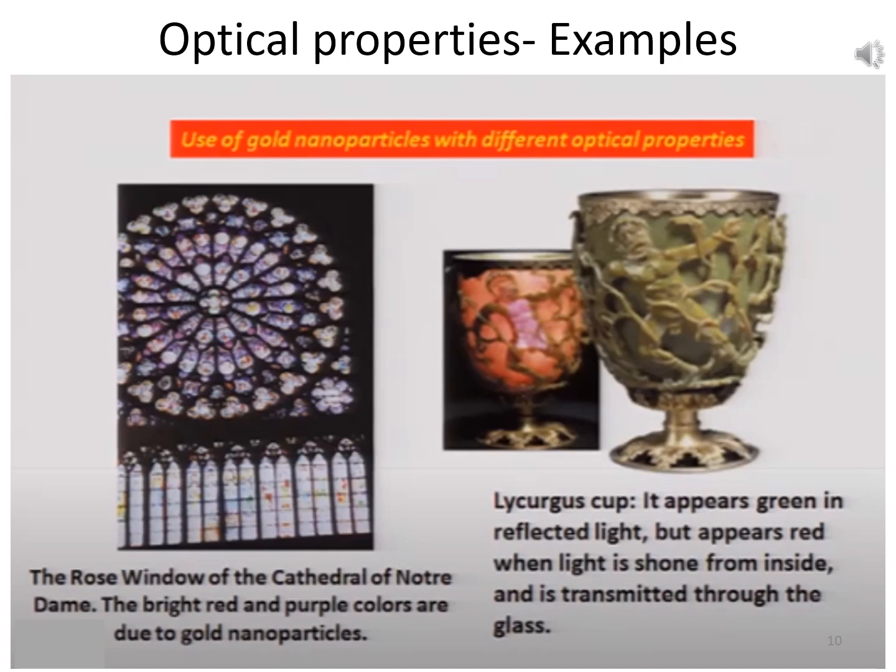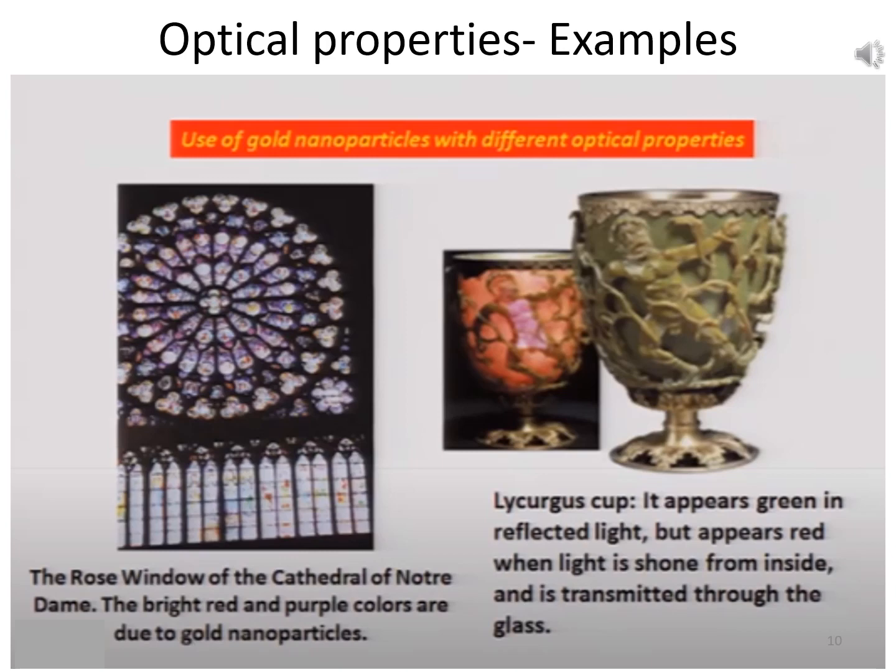This means that when the light is either inside or coming from the other side, and in the reflected light, if you pass light in this direction and observe the reflected light, then it looks green. And this is due to gold nanoparticles which are embedded in this glass. So these kinds of structures were known thousands of years ago, and give you a reflection of what the optical properties of nanostructured materials can be. And at that time people did not know why these green or red colors appear.